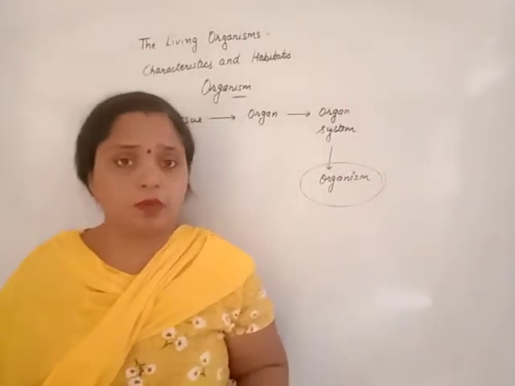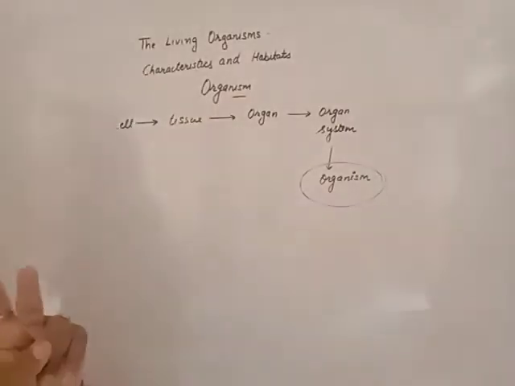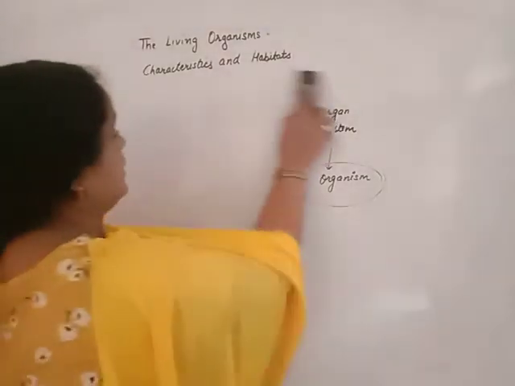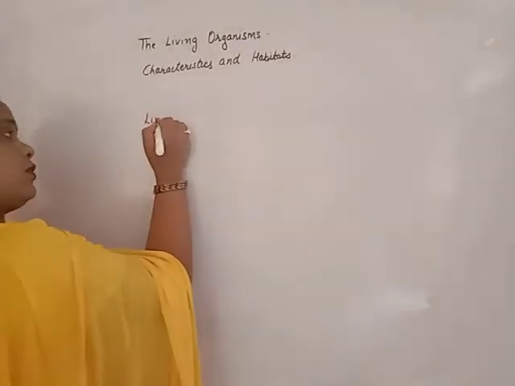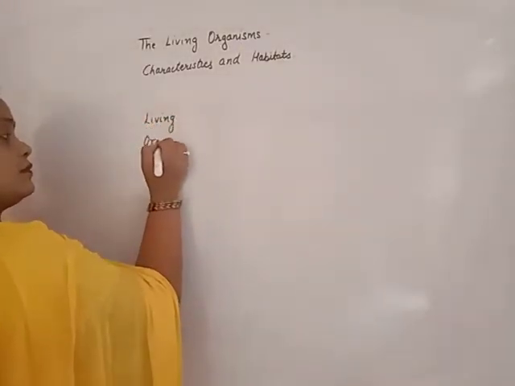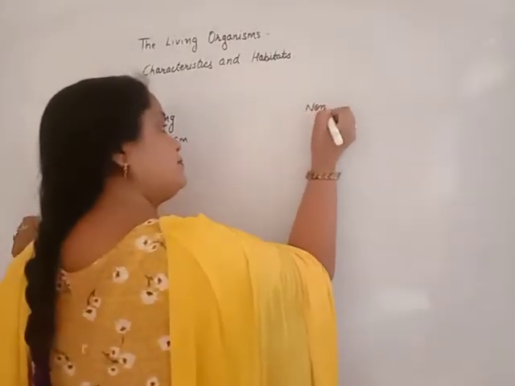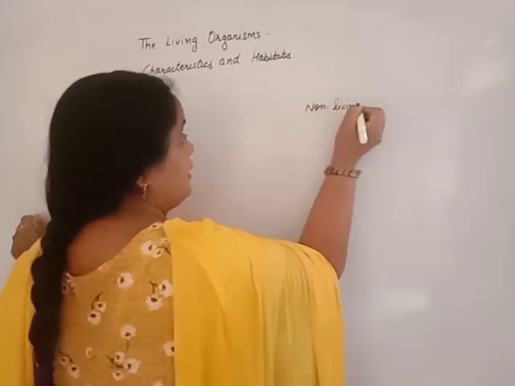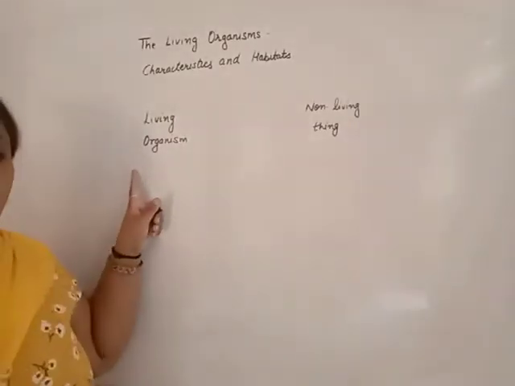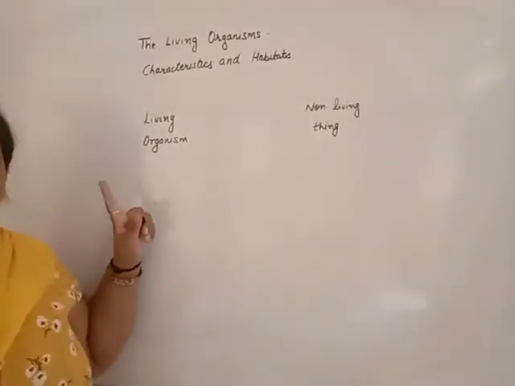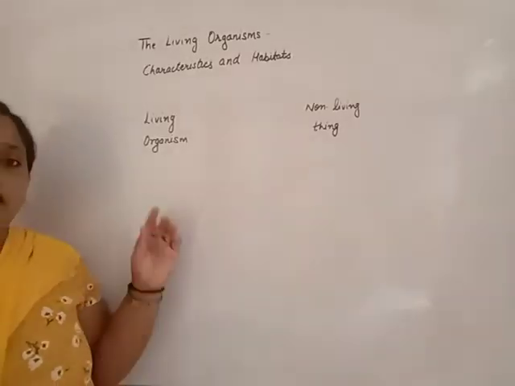Beta, nature, or our surroundings, or our environment, consists of two types of things. The first type of thing is living organisms. The other one is non-living. Non-living are things, not organisms. Organism is used only and only for living beings.